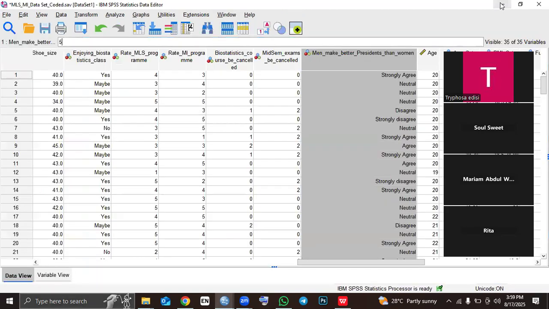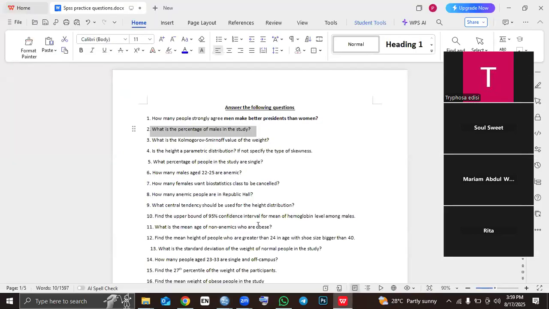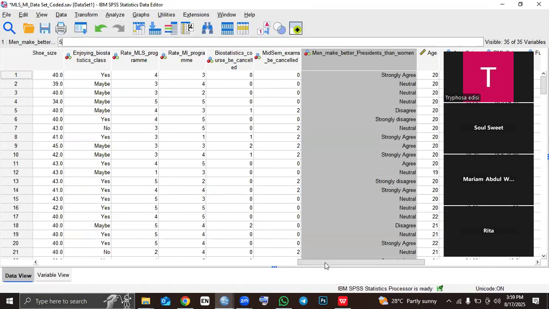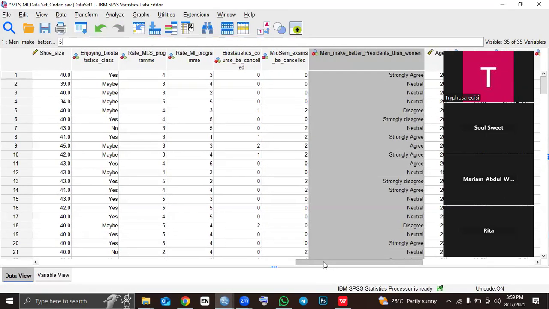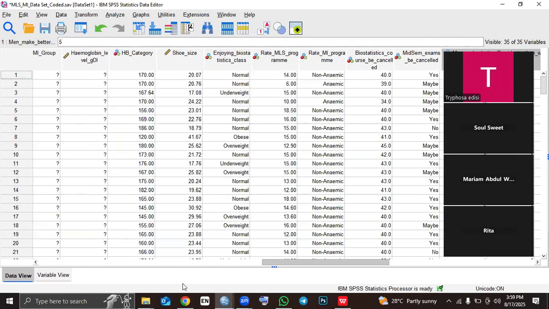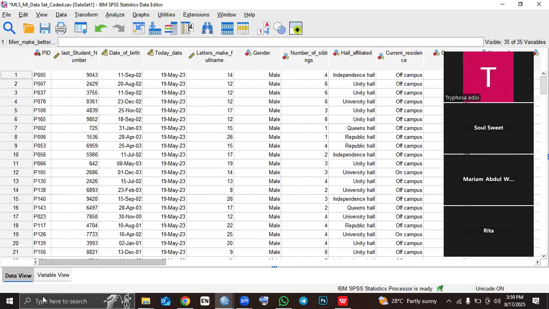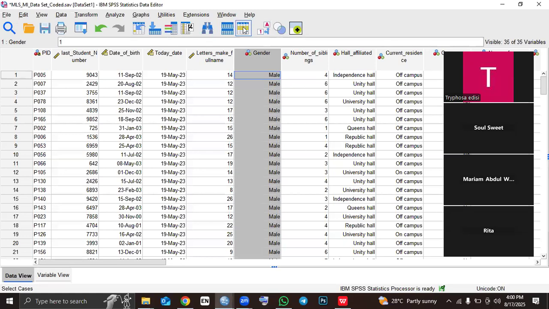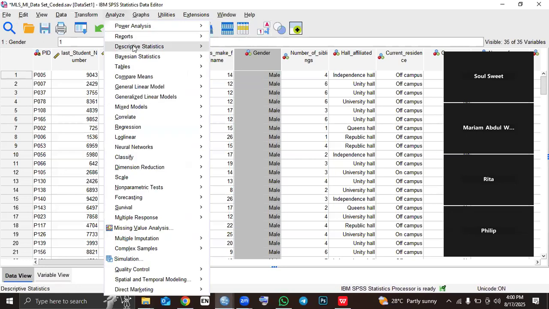So now let's answer the next question. What's the percentage of males in the study? In order to find the percentage of males in the study, we have to run a frequency for the gender category. So this is the gender category, right? We have to run a frequency for it. So how do we do that? We will come to analyze, descriptive statistics, then we come to frequencies.